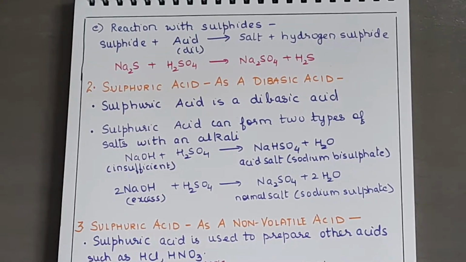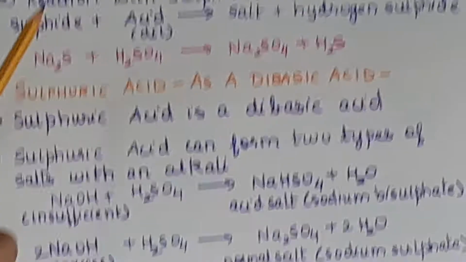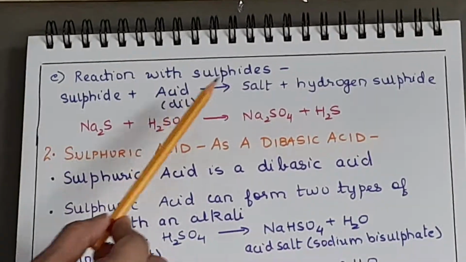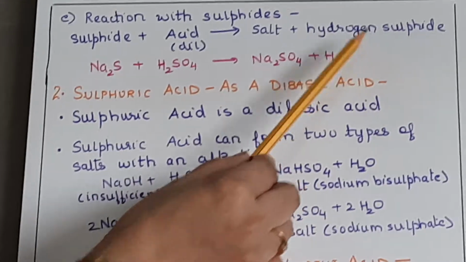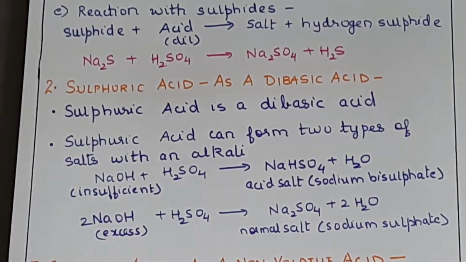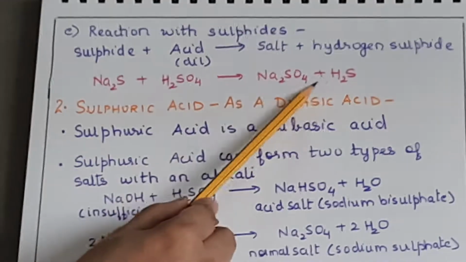Now continuing with the typical properties of an acid, next is reaction with sulfides. So sulfide plus dilute acid will give you salt and hydrogen sulfide. Now what is the characteristic property of hydrogen sulfide? It has a rotten egg odor. So Na2S plus H2SO4 will give you Na2SO4 plus H2S.